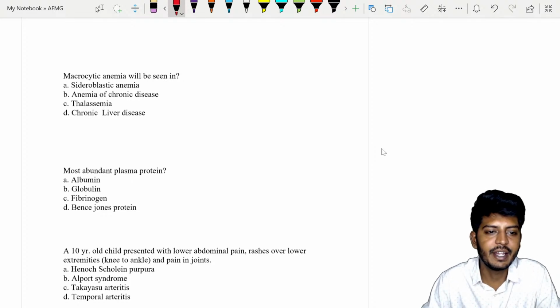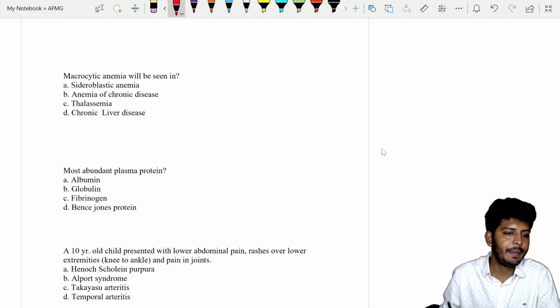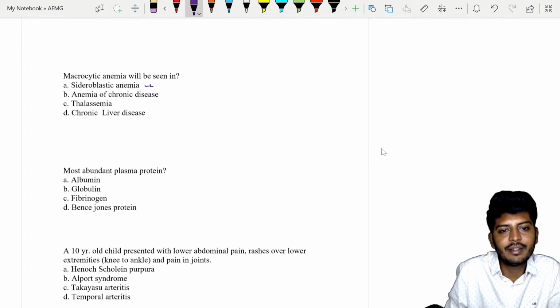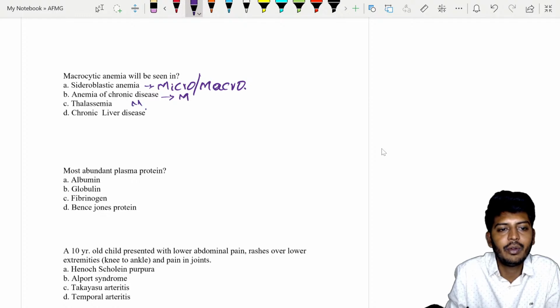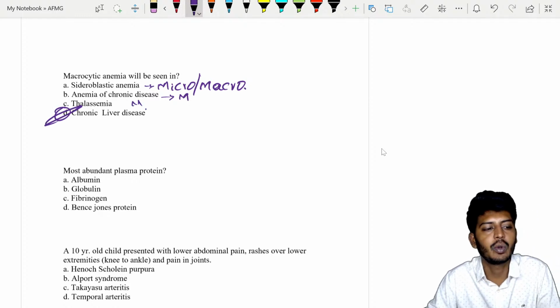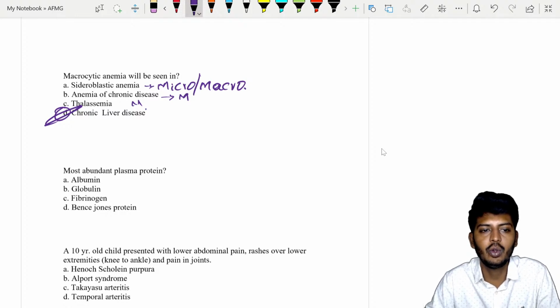Macrocytic anemia will be seen in. So they're asking about macrocytic anemia. Let's see. As I have told you, sideroblastic anemia can be both micro or macro. Anemia of chronic disease is again micro, thalassemia is again micro. The answer is chronic liver disease. We are ruling out the other three options and marking chronic liver disease. That will be the cause for macrocytic anemia.